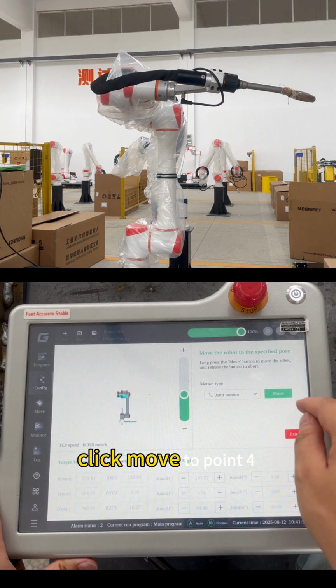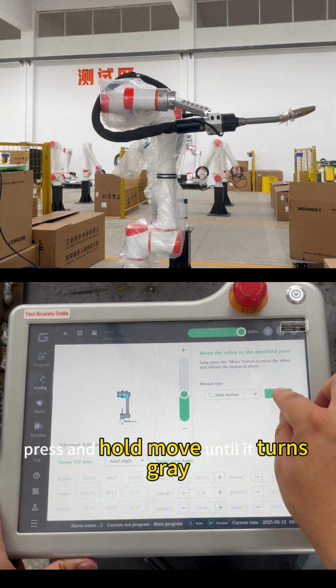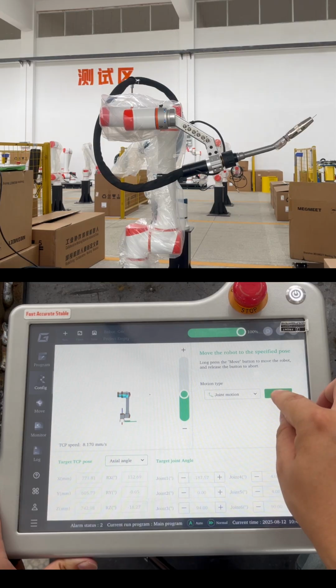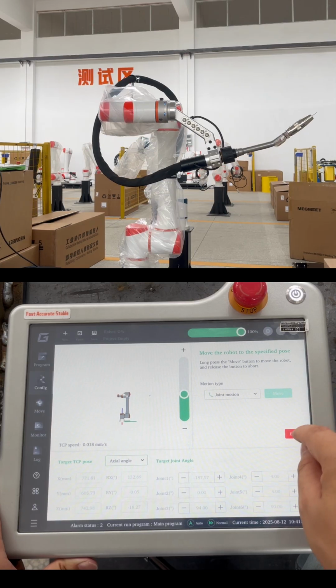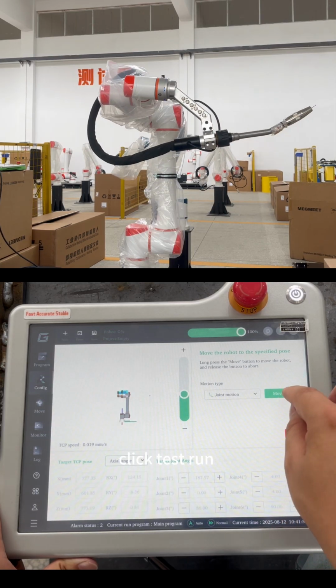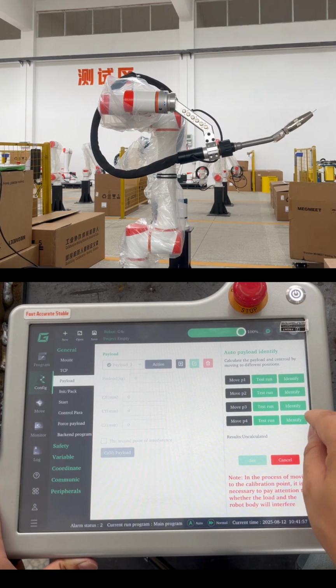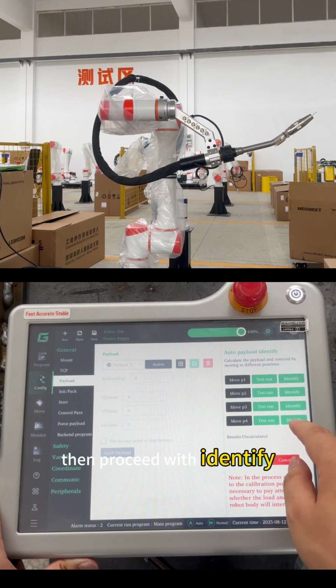Click Move to point 4. Press and hold Move until it turns gray. Exit. Click Test Run. Press and hold Move until it turns gray. Exit. Then proceed with Identify.